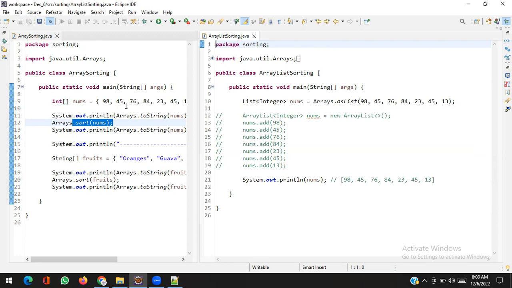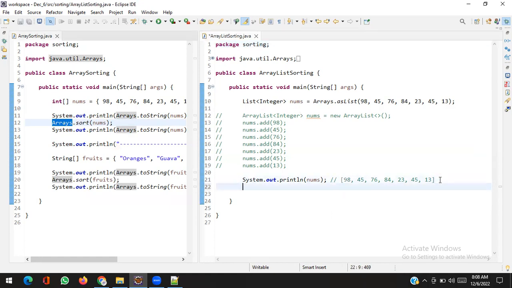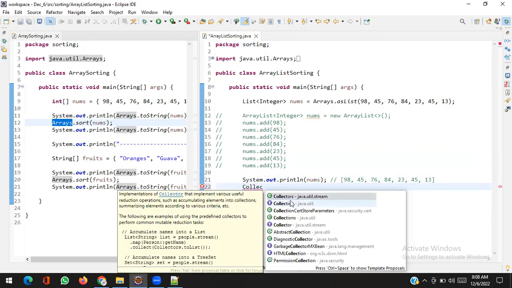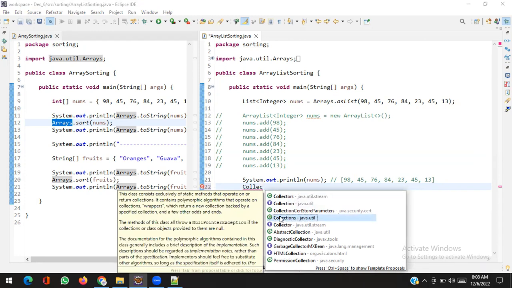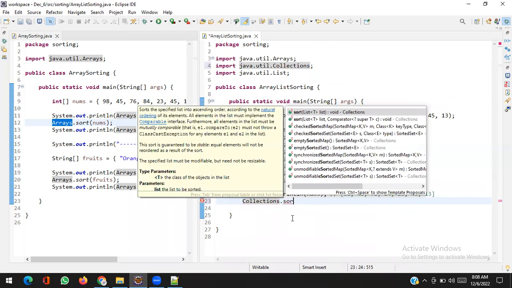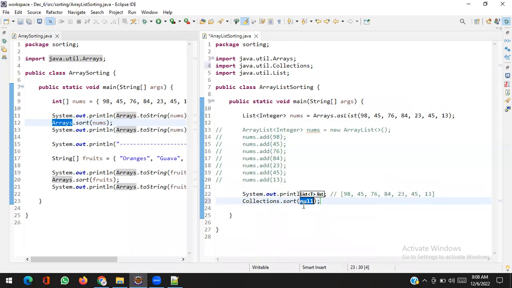Similar to arrays, where we have the Arrays utility class, for collections we have the Collections utility class. Collections, capital C. You can see Collection is an interface and capital C Collections is a class. We have a sort method, and you can see it takes a list as a parameter.